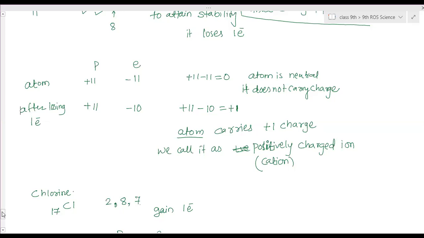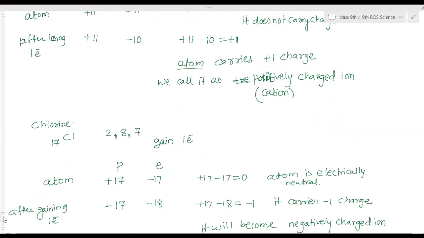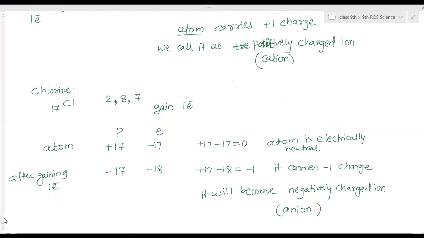Ma'am, can you please scroll down? Yeah, I've seen. 1 by root 3, that is 1 by root 3 plus 1 by root 3... 1 by root 3 minus 1 by root 3. Option 3 is the right answer. Ma'am, could you just explain it?